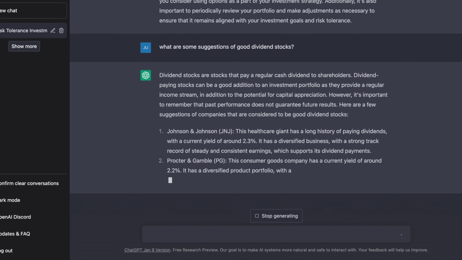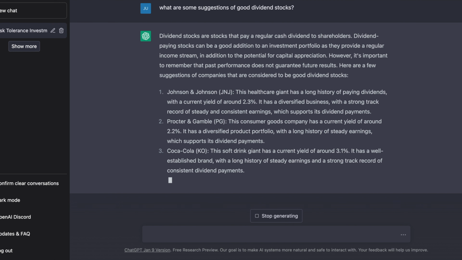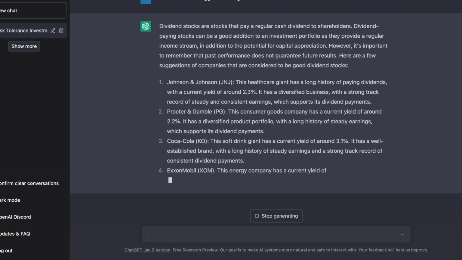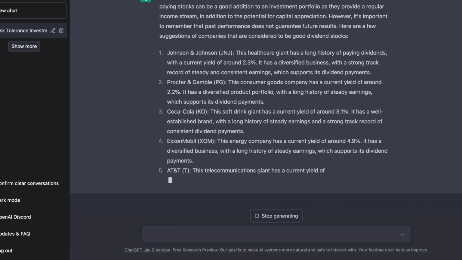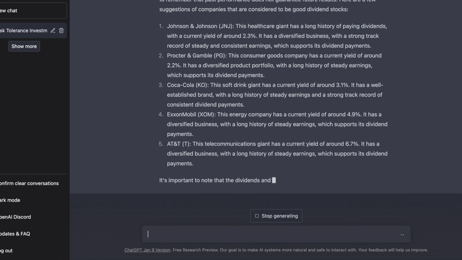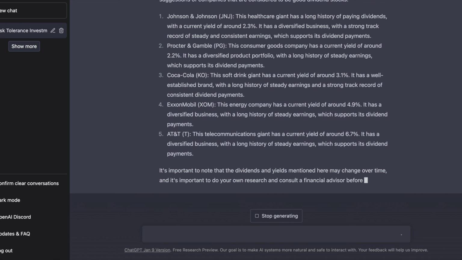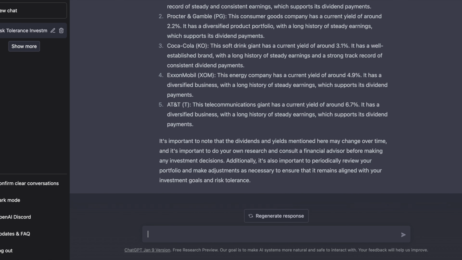So Johnson & Johnson is one that it says offering 2.3% dividend yield, Procter & Gamble with 2.2%, Coca-Cola with 3.1%, ExxonMobil offering up to 4.9%, which is quite high. It gives a quick description of each business as well, which is really nice. And AT&T, which is 6.7%. And it tells us that those dividend yields might change over time, and we should contact a financial advisor if we want to know more. So this is pretty useful. It gives you some actual tickers as examples, not by any means financial advice, but just as an example to get an idea.